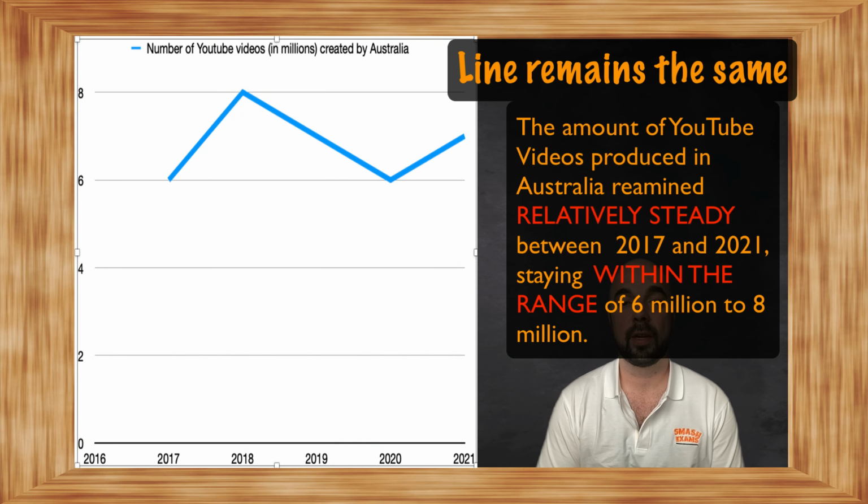The amount of YouTube videos produced in Australia remained relatively steady between 2017 and 2021, staying within the range of 6 million to 8 million.